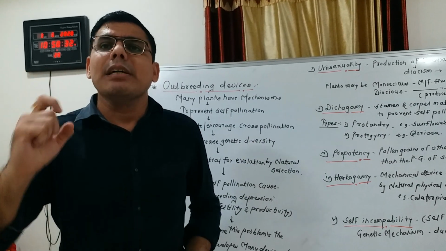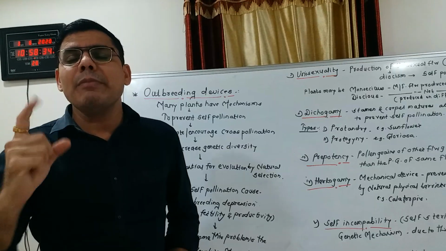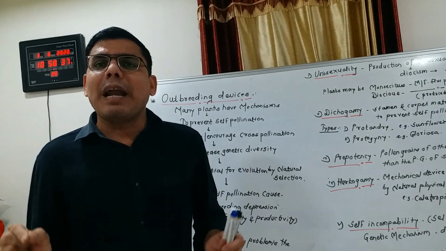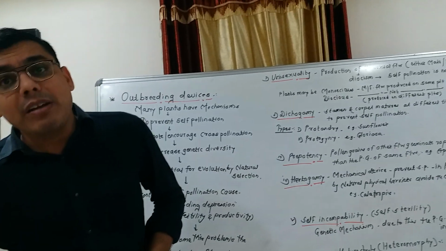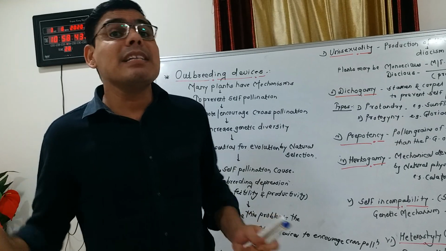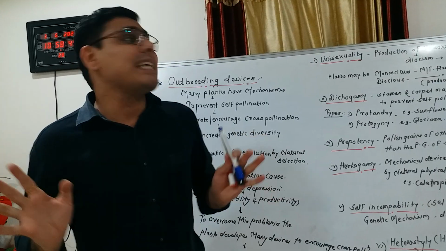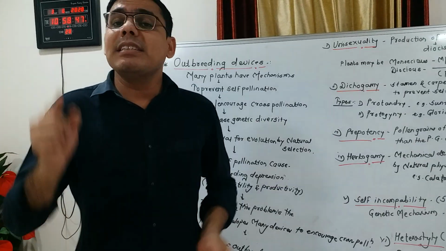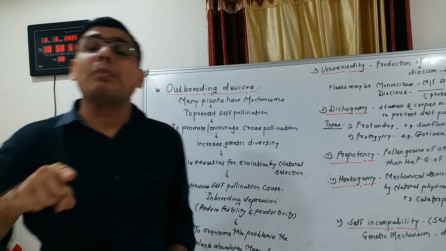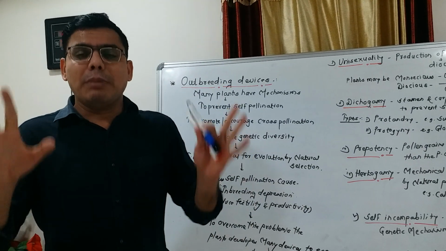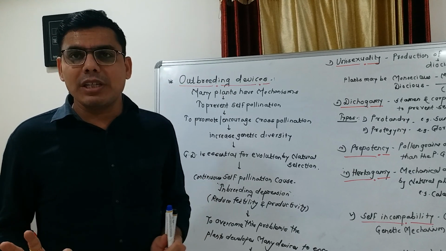So again, to repeat unisexuality: when plants produce unisexual flowers, either male or female, it is called unisexuality, and it helps prevent self pollination. Plants may be monoecious or dioecious.